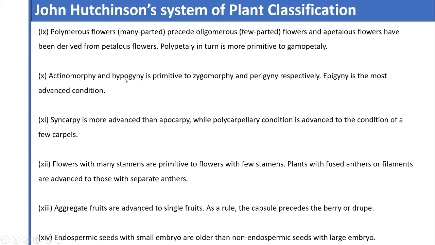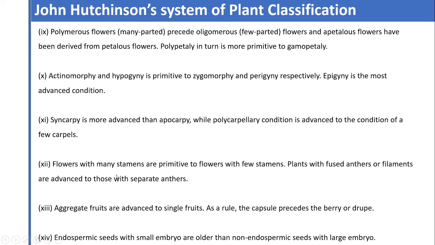Actinomorphy and hypogyny are primitive to zygomorphy and perigyny respectively. Epigyny is the most advanced condition. Syncarpy is more advanced than apocarpy, while the polycarpellary condition is advanced to the condition of few carpels. Flowers with many stamens are primitive to flowers with few stamens. Plants with fused anthers or filaments are advanced to those with separate anthers.